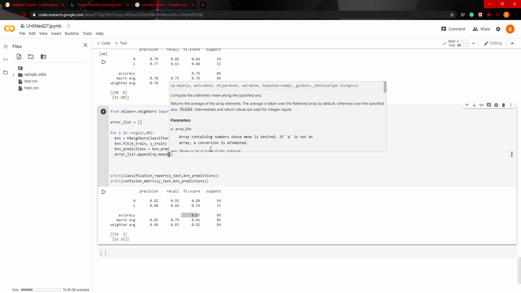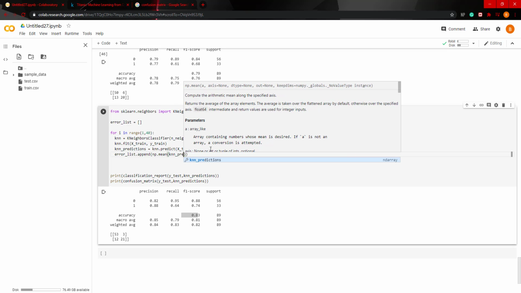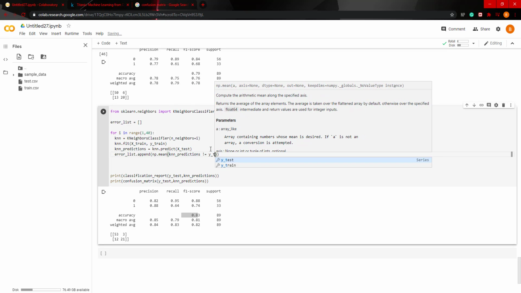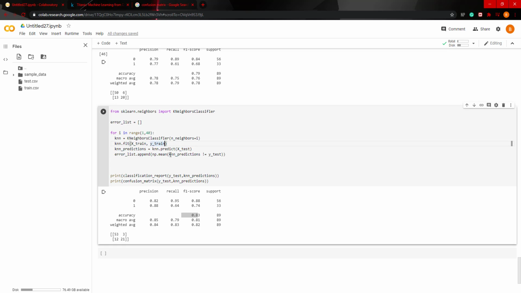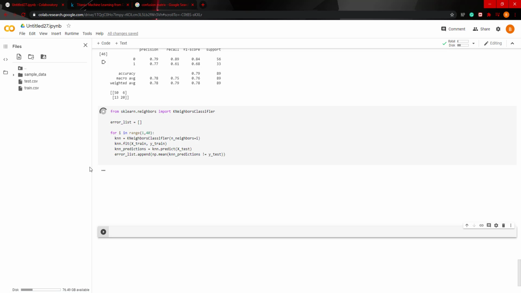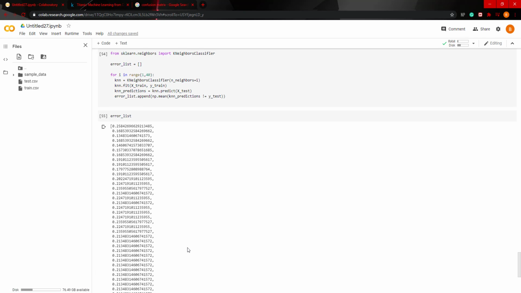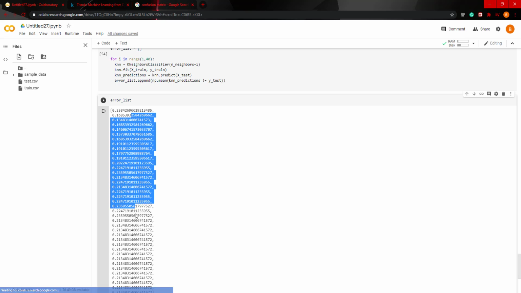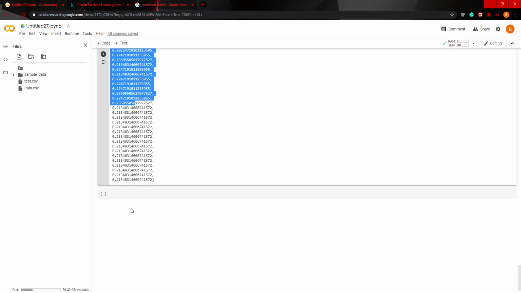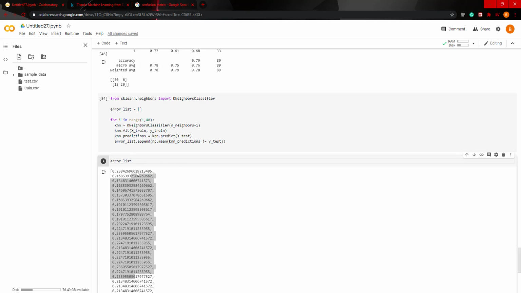And we're going to say KNN predictions is not equal to y test. So take the average of all the values where KNN predictions is not equal to the true label, essentially where it's wrong. And if we let this run and look at error list, we can see the mean absolute error in this list, right? The average in each iteration.